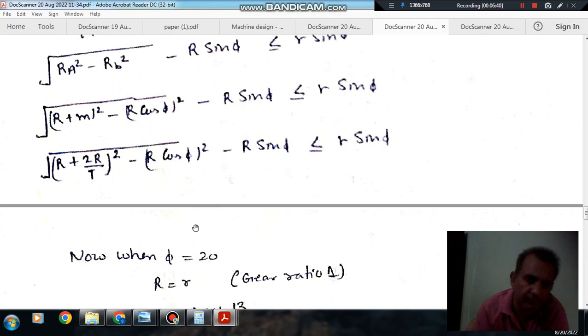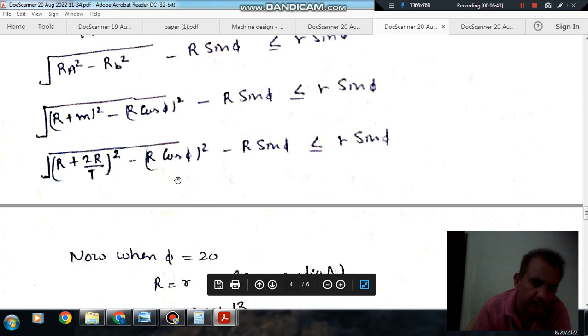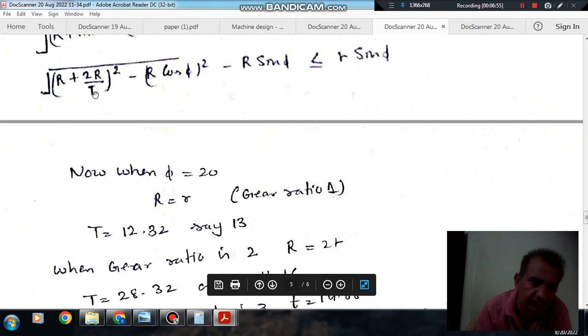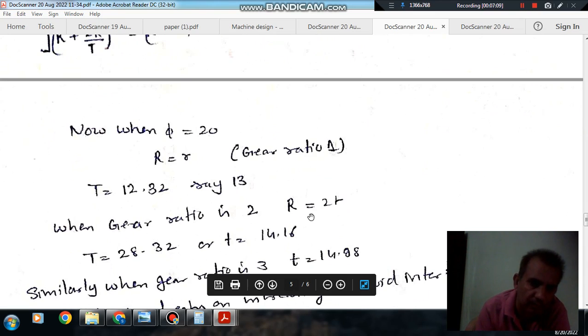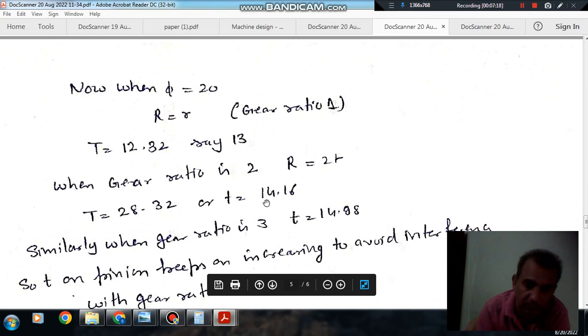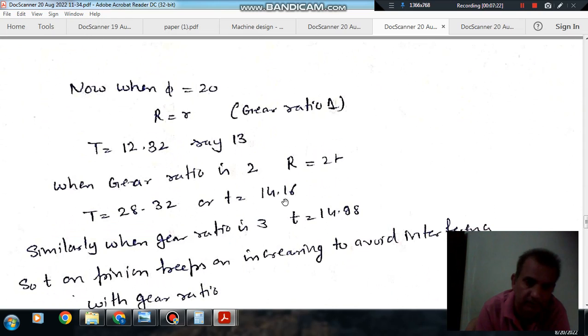Here we are given a pressure angle of 20 degrees. Taking pressure angle 20 degrees, and small radius equal to capital radius, we get this T as 13. All the R will cancel out and phi is known, so the unknown is T. So T will be 13 for gear ratio 1. If we take gear ratio 2, then capital T comes out as 28.32, and the small t, the number of teeth of the pinion, comes out as 14.16.